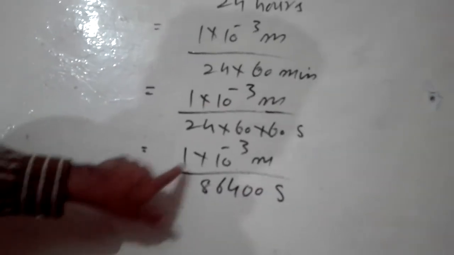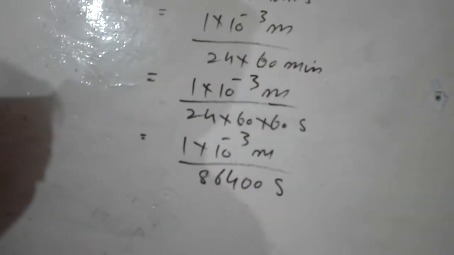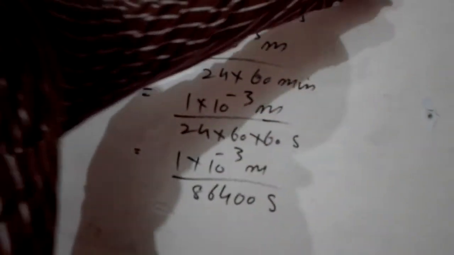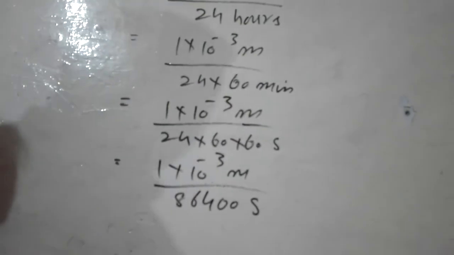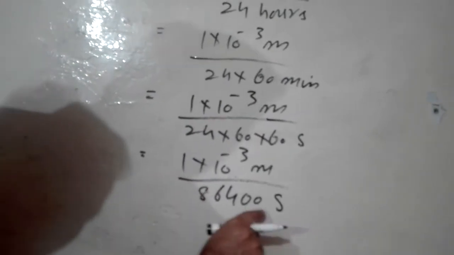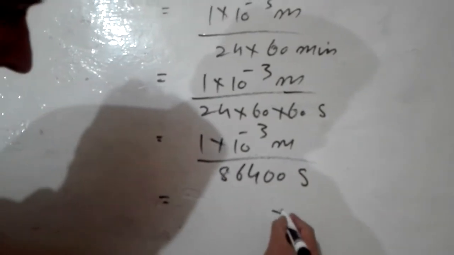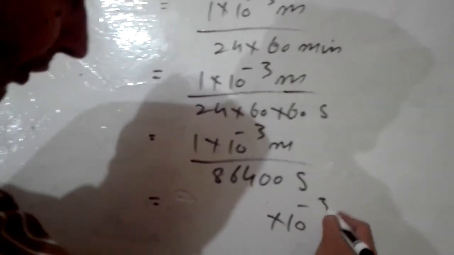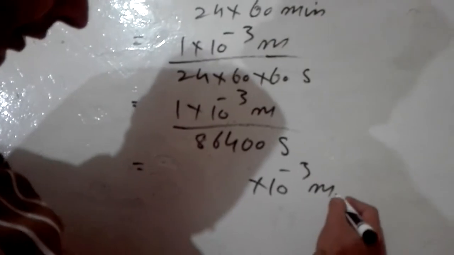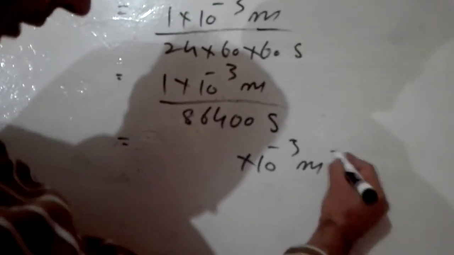So clearly I have to change into nanometer per second. I will divide very easily. Divide 1 by this whole value. So keep 10 power minus 3 aside like this, 10 power minus 3 meter, and I can write per second.